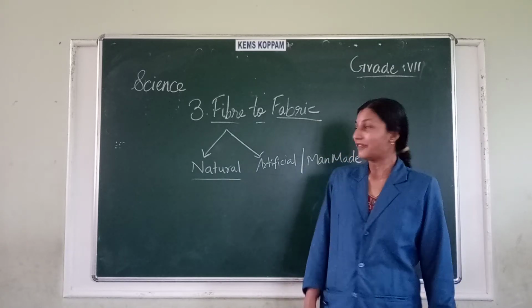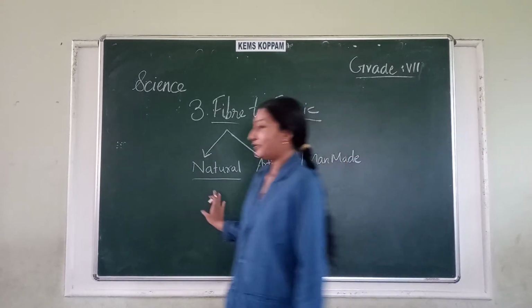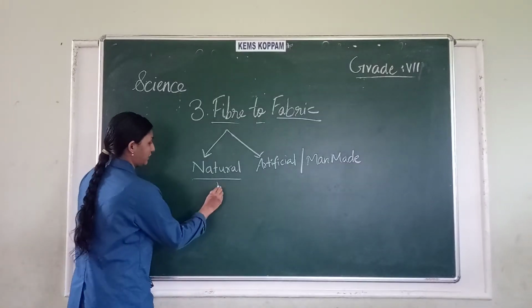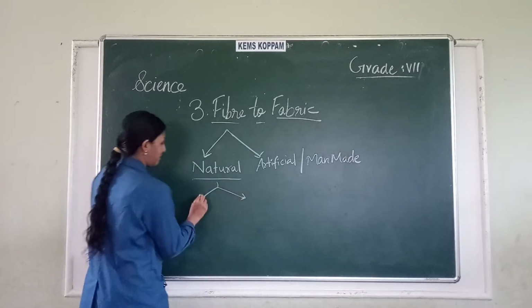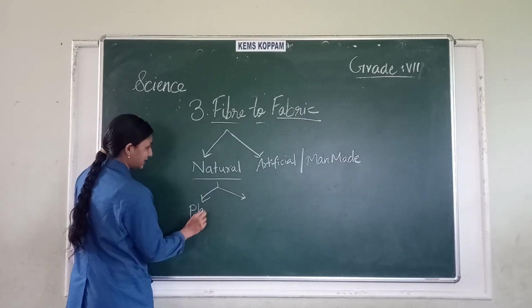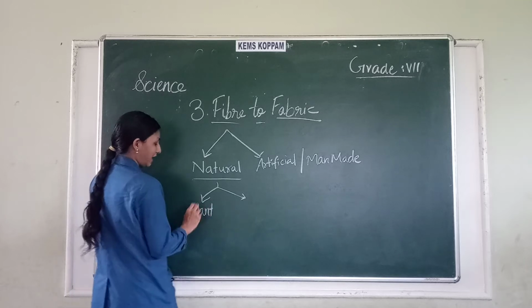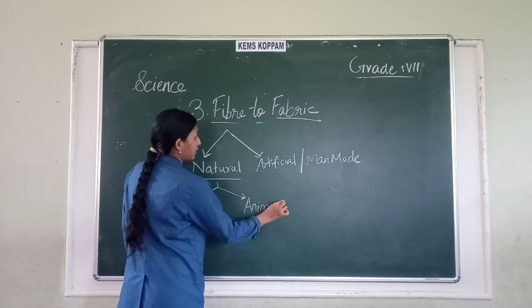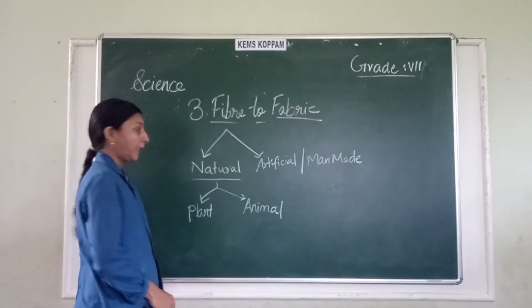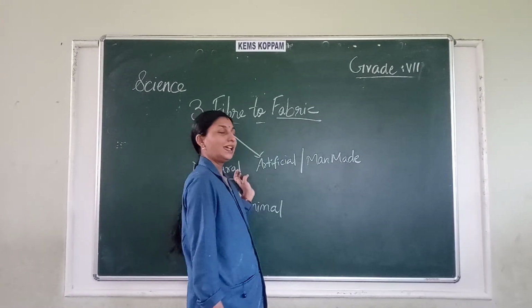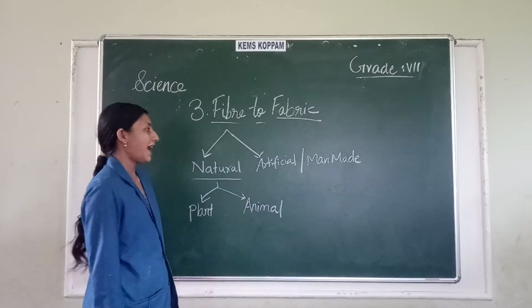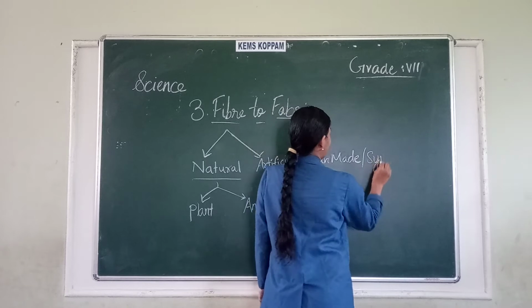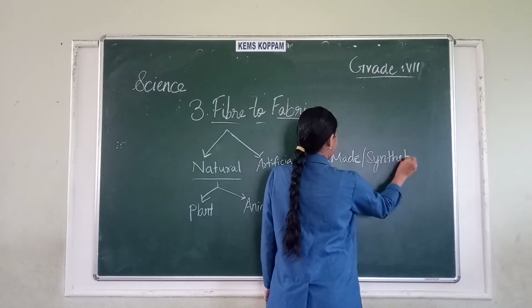Similarly, natural fibers can be classified into two types: plant fibers and animal fibers. So, fibers we can classify into two types: natural fibers, and man-made or artificial, or we can also call it synthetic fibers.